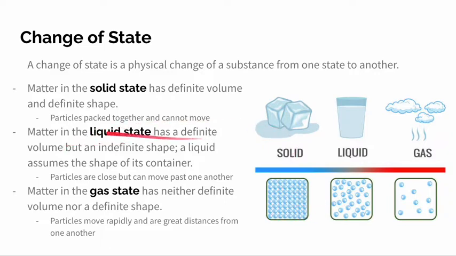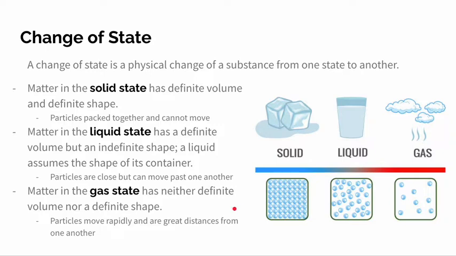Matter in the liquid state has a definite volume but an indefinite shape. A liquid assumes the shape of its container. So the liquid in this glass is assuming the shape of the glass. And in a liquid, particles are close but can move past one another, unlike a solid, which cannot move.